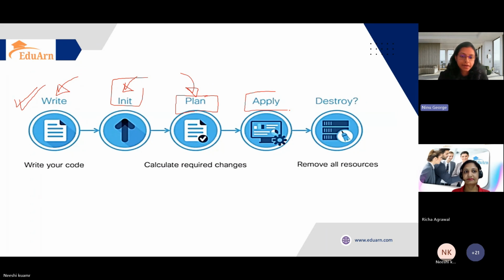Next is apply. Apply is where the actual deployment happens. It provisions the resources based on our configuration to the provider which we mentioned, providers like AWS, GCP, or any other cloud. And the last one in this cycle is destroy. Destroy is used when we no longer need our resources. So destroy will clean up and delete the resources.